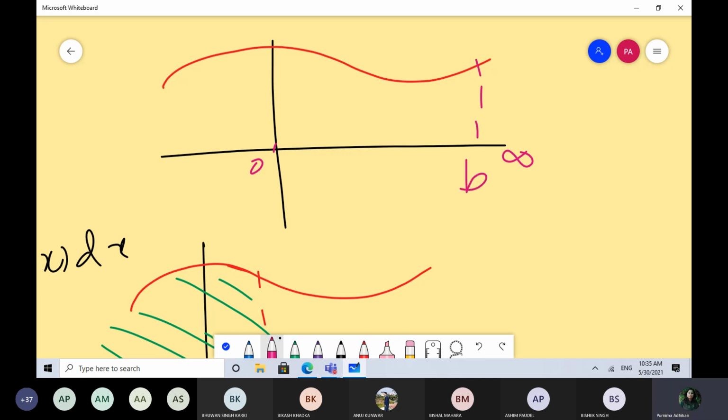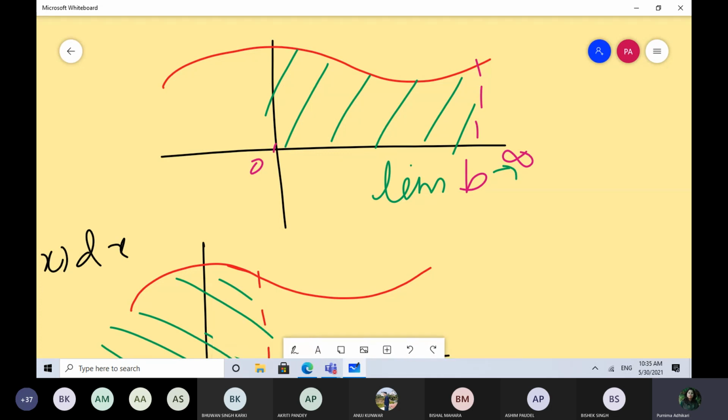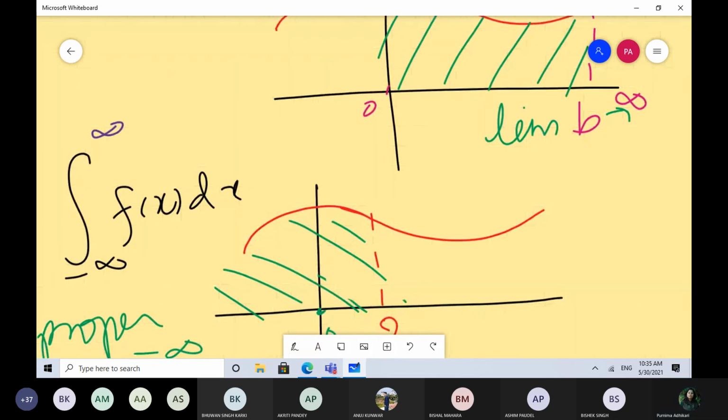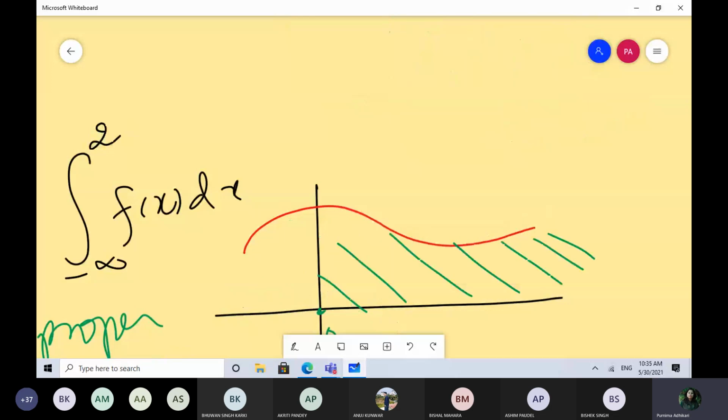let your upper limit be b. हामीले के भनौं कि let b is your upper limit. त b लाई हामीले एउटा finite number assume गर्यो. But at the end you have to apply the concept that your b tends to infinity. So we are going to solve our integral assuming that your upper limit is constant, and at the end we are going to apply concepts of limits. किनकि जब infinity को कुरा आउँछ हामीले limit को concept use गर्यो भने हाम्रो solution सजिलै आउँछ. Okay, so let's look at all the cases one by one, all three cases which we have discussed right now.